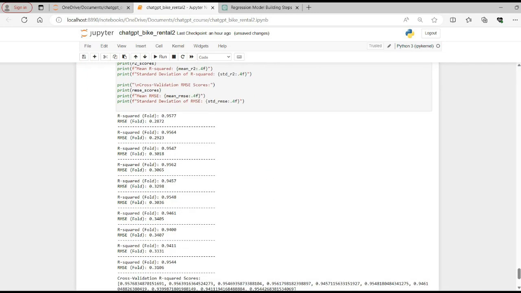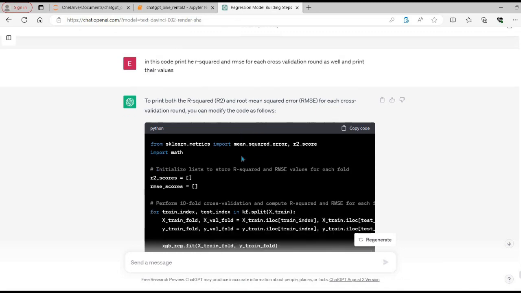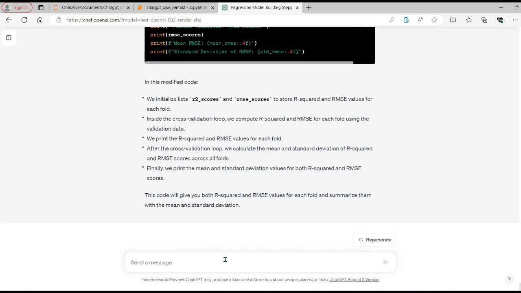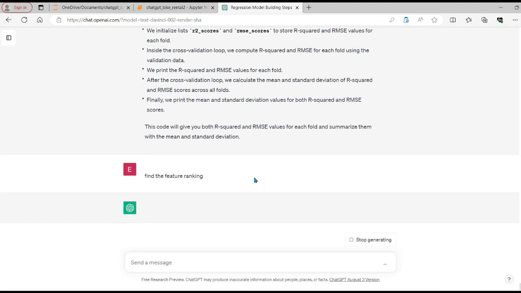So this is how we can build our model. We can evaluate the performance of the model with the help of ChatGPT, and you can see that ChatGPT is doing a really good job in helping build the code, build the model, and do some of the important feature engineering and feature exploration steps as well. So the next step is to find the feature ranking, because we want to know which features are contributing the most. So, find the feature ranking.